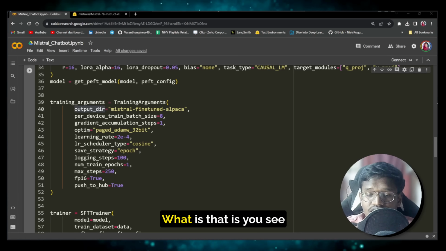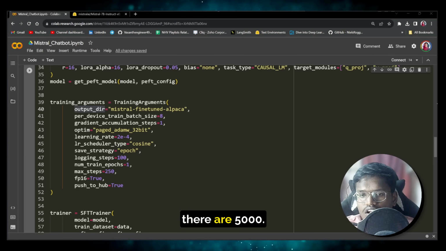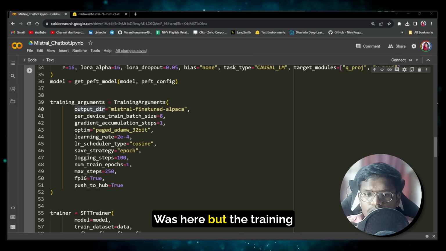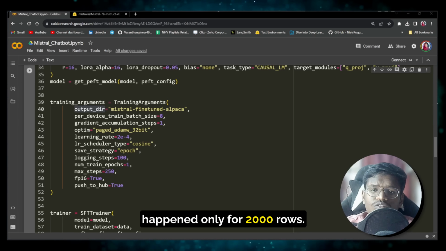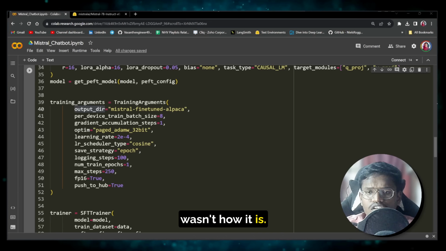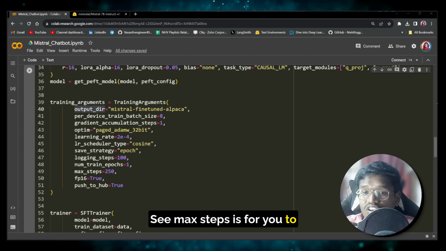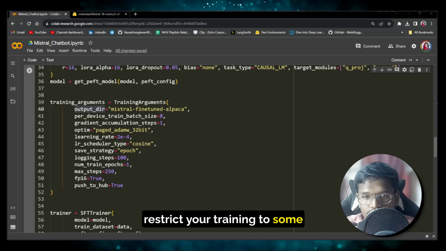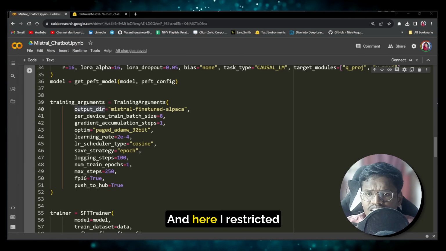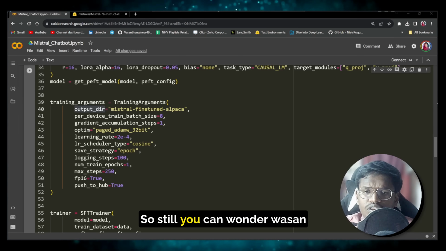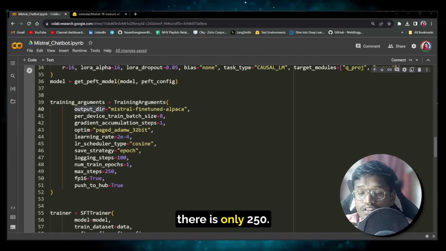Max steps, what is that? You see there are 5000 rows here, but the training happened only for 2000 rows. So you might wonder, how is that? See, max steps is for you to restrict your training to some arbitrary number of steps, and here I restricted it to 2000. So still you can wonder, there is only 250.